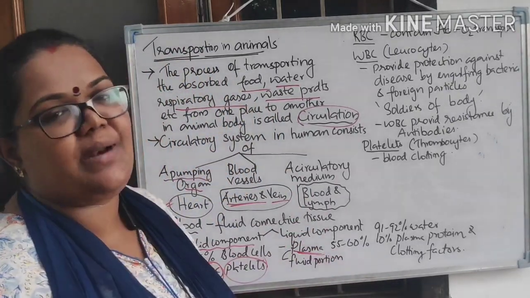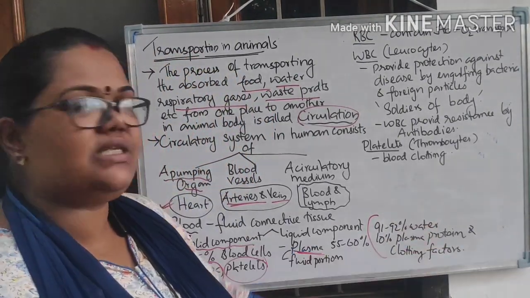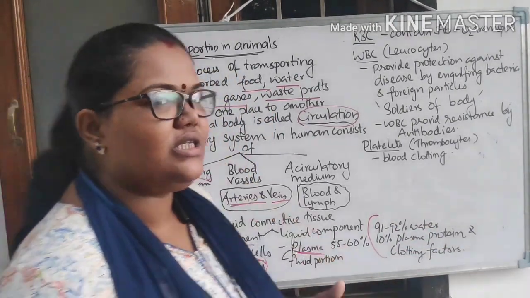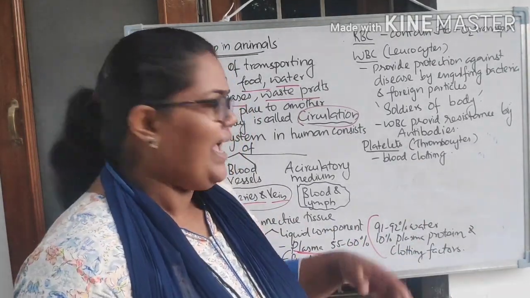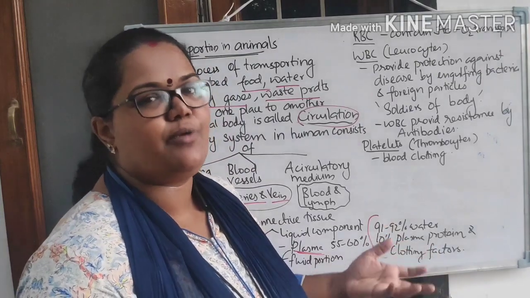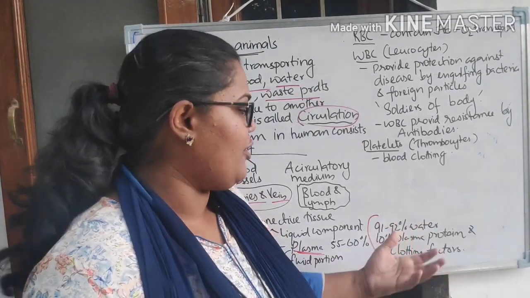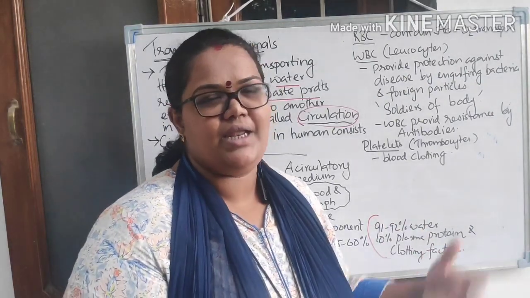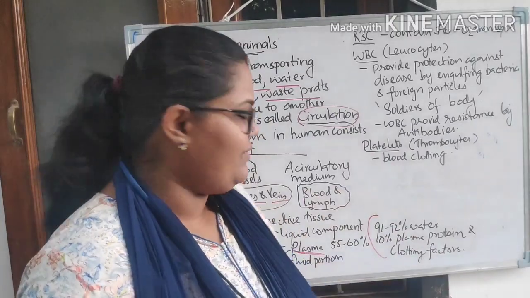And what does the plasma actually consist of? Plasma consists of 91 to 92% of water. That means more than 3/4 of that quantity is water, and there will be about 10% plasma protein. Plasma protein in the sense there are different types of organic proteins. You can see globulin, albumin and many other types of proteins are there. That is the organic component, we can say.